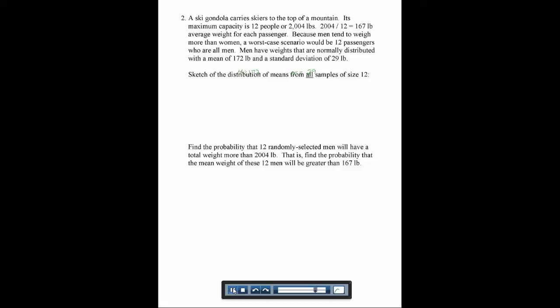Now, since we're looking at 12 men on a gondola, we want to sketch the distribution of means of all samples of size 12. So here we'd have mu of x bar, which is still the same as mu, 172. But for sigma x bar, we take sigma, 29, divided by the square root of 12. So that would give us 8.37. Okay, so we have a normal distribution where the mean is at 172 and our standard deviation is 8.37.